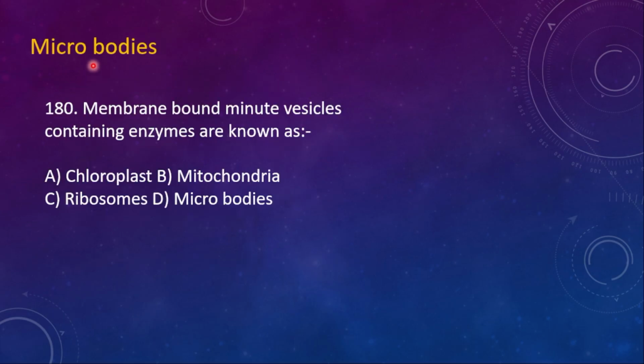Next question is about microbodies, and this is the last question for today's session. 180. The membrane bound minute vesicles containing enzymes are known as: A, chloroplast. B, mitochondria. C, ribosome. And then D, microbodies. The right option is microbodies.